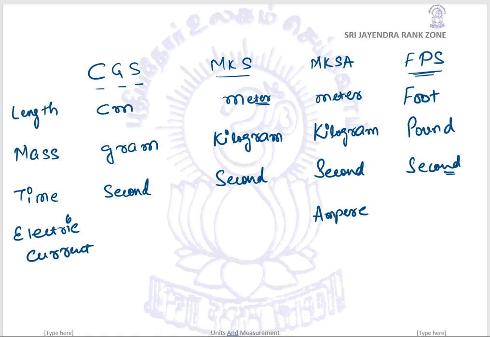But it is very odd to convert foot to centimeter or foot to meter. Do you remember the conversion of foot to meter or foot to centimeter? Please do remember this. We know that 1 foot is equal to approximately 30 centimeters, or about 12 inches. 1 pound is approximately 0.450 kilogram, and second stays the same. So these are the previously used systems.